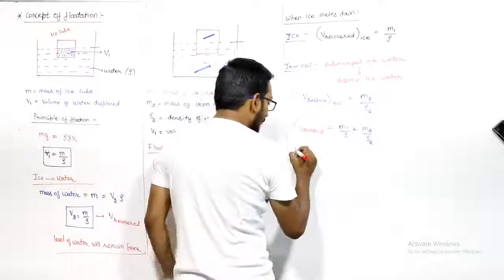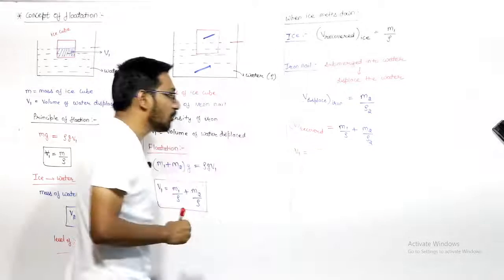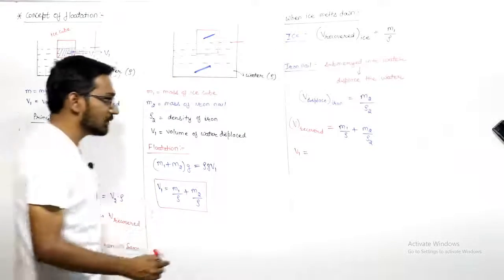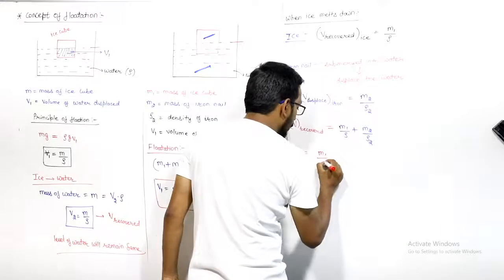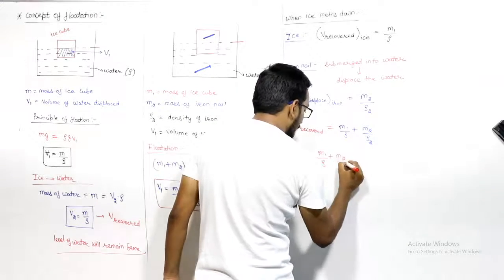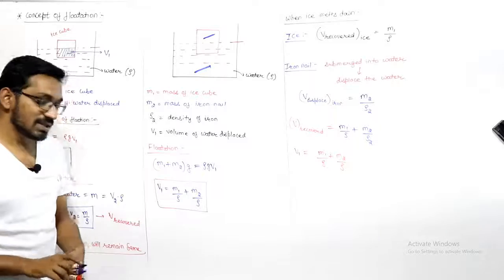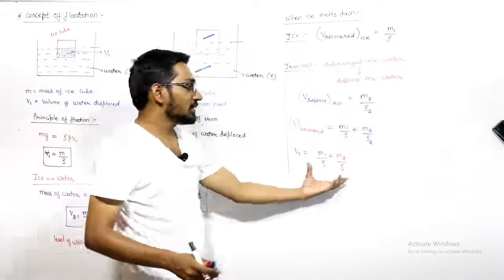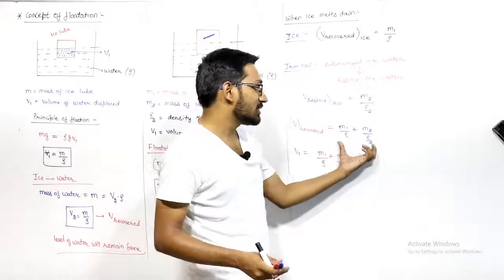But initially, how much is the volume displaced? V1. Initially, the volume displaced is m1 by rho plus m2 by rho. You displaced this much amount of water, but you will get this much amount.